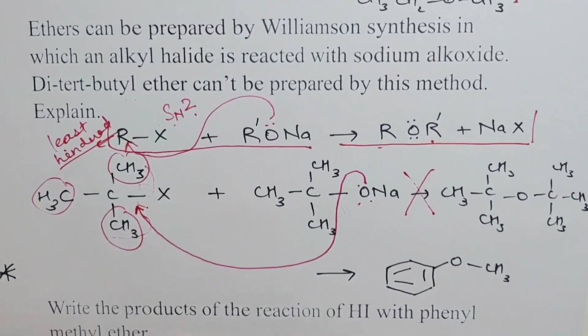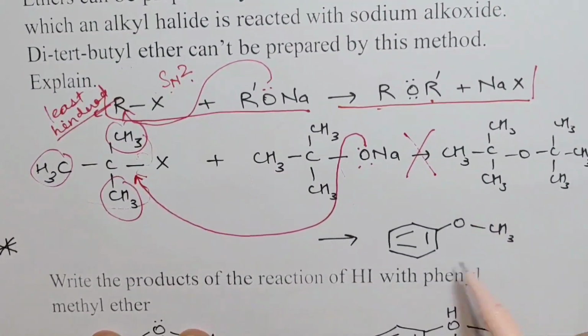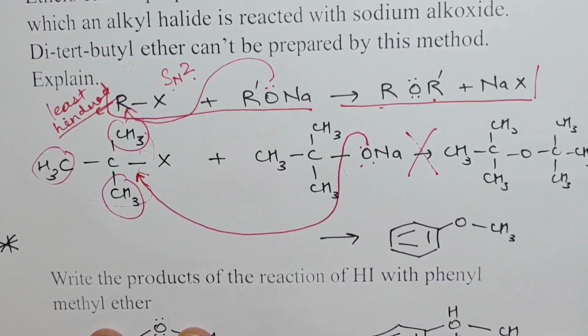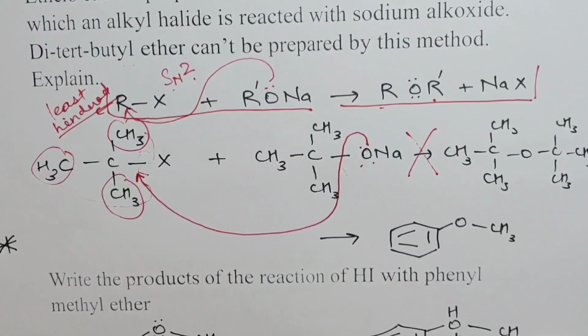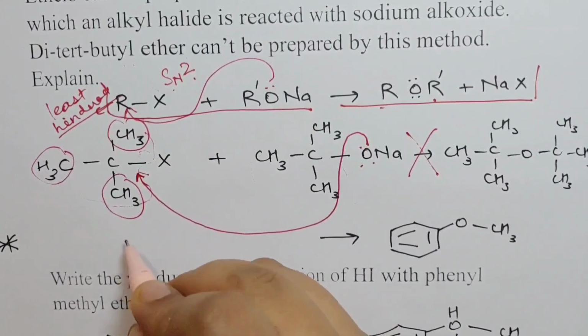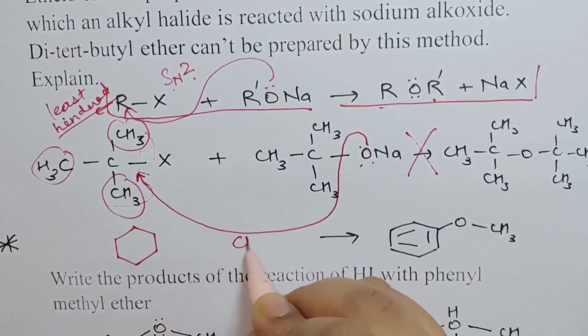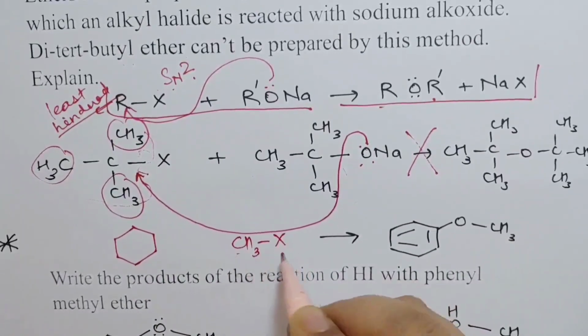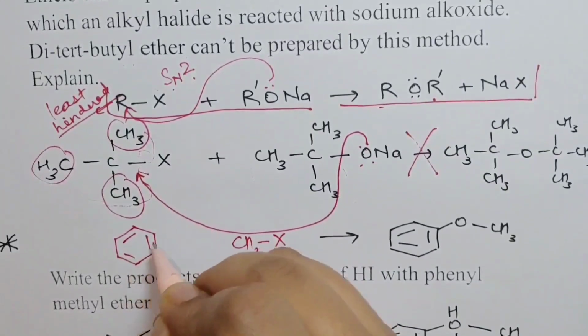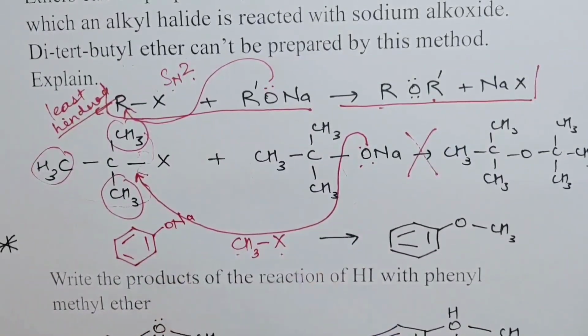Now, let's say you have to make anisole. Okay, how would you proceed? What will you take as RX and what will you take as RONa? Pause the video and think for a minute. Now, what you would take as RX is this, okay, and you would also take sodium phenoxide.